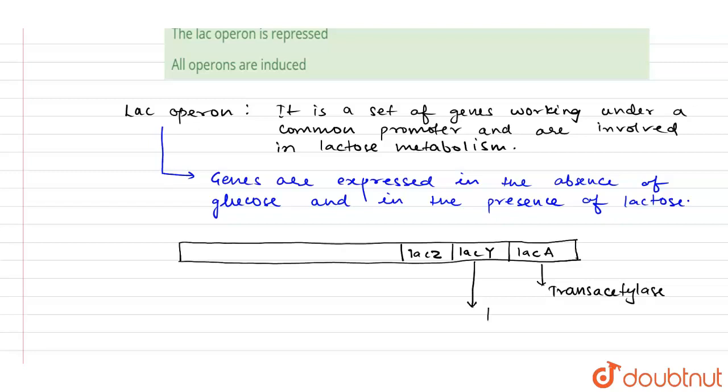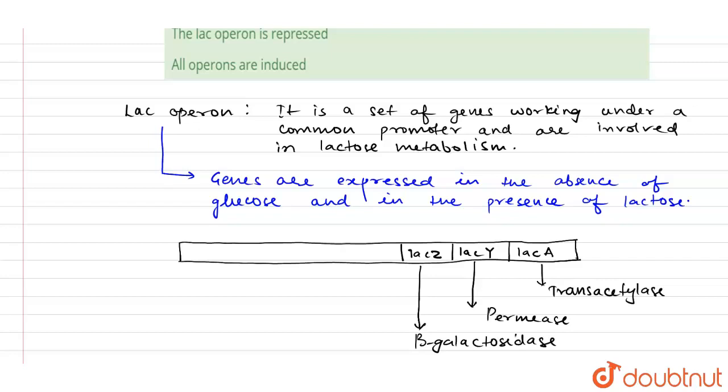Lac Y codes for permease, a transporter that allows the entry of lactose into the cell. Lac Z codes for beta galactosidase, which is involved in the metabolism of lactose.